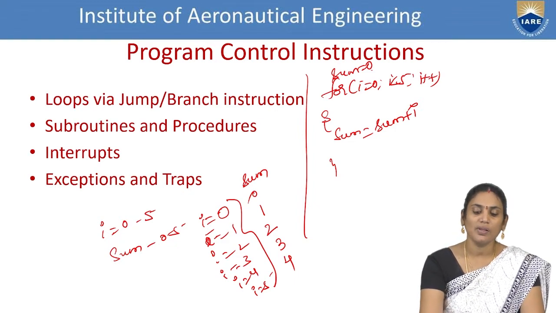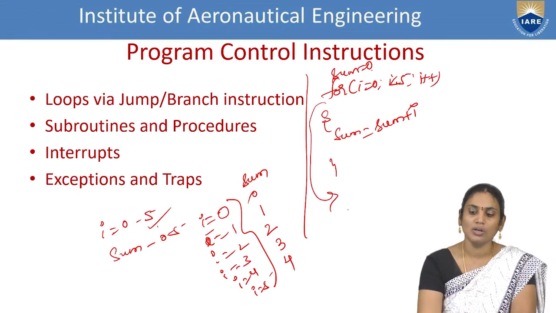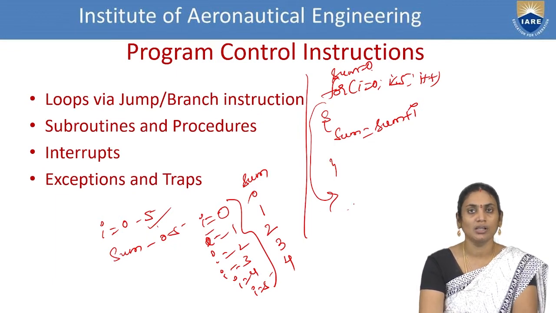Now what happens if it has reached 5? We are saying it is less than 5. So once it reaches 5, what happens? Control will come out from this and go for the last statement or the next statement after the for loop. It does not go inside the loop. It just comes out of the loop and gets into the next statement after the loop.